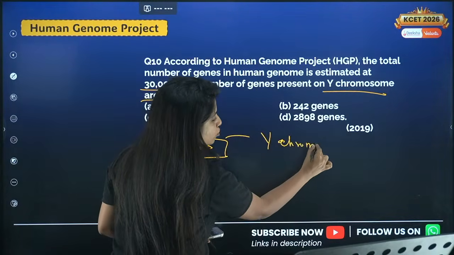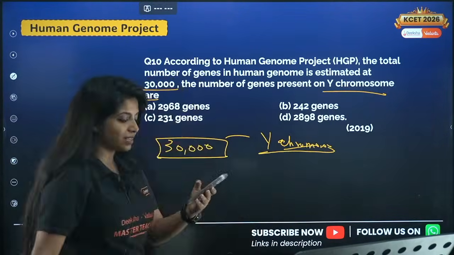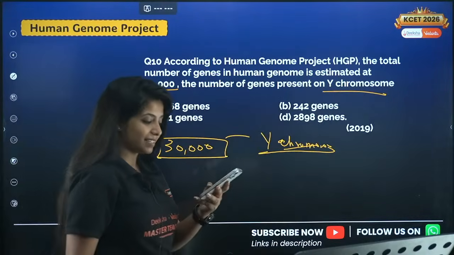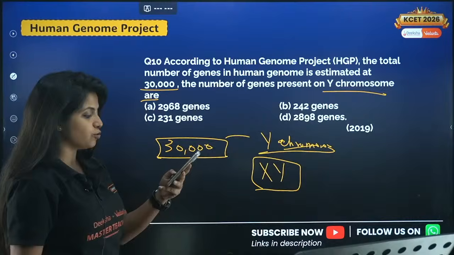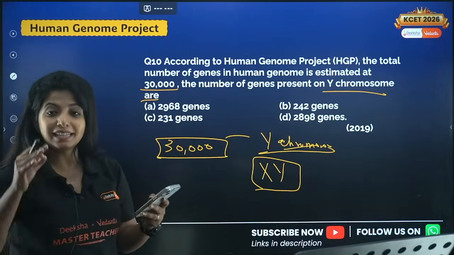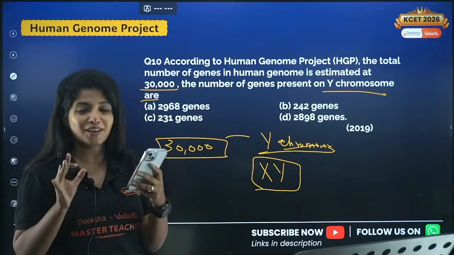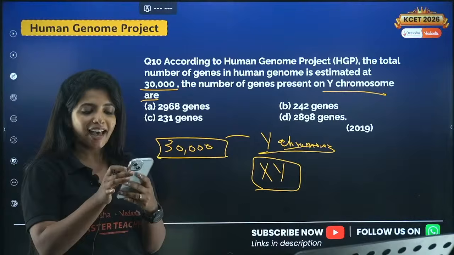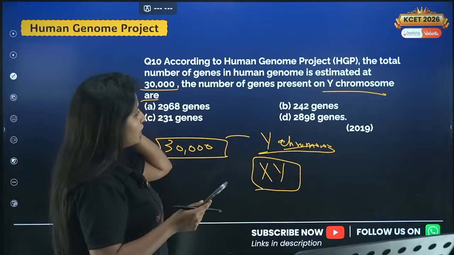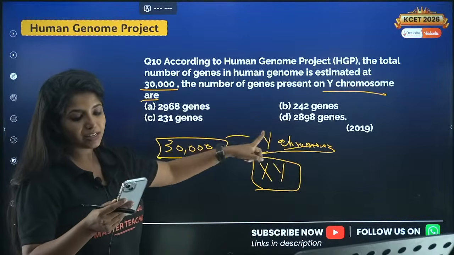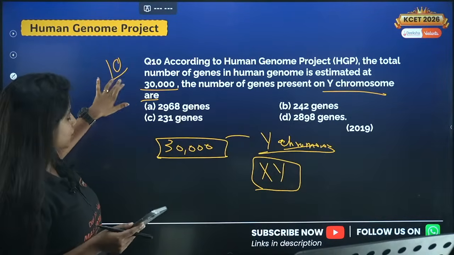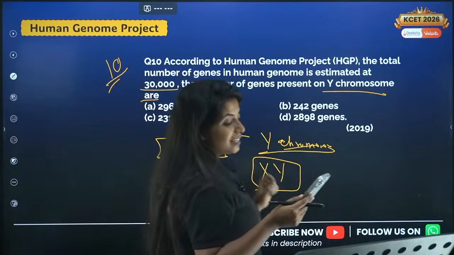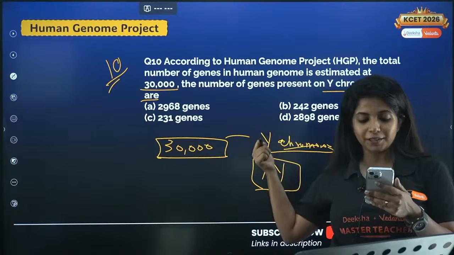You know, Y chromosome is the tiniest chromosome that is there, and it is found in males. Guys have XY chromosomes, right? So Y has the least number of genes. Always remember, it is the smallest and it has the least number of genes. So what will be your answer for this question? What is the least number over here? We are doing 10th question and I am asking you, what is the least number of genes present over here?